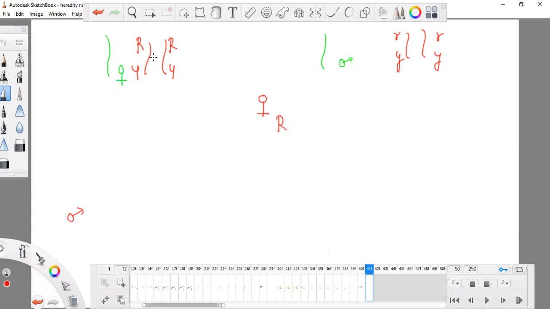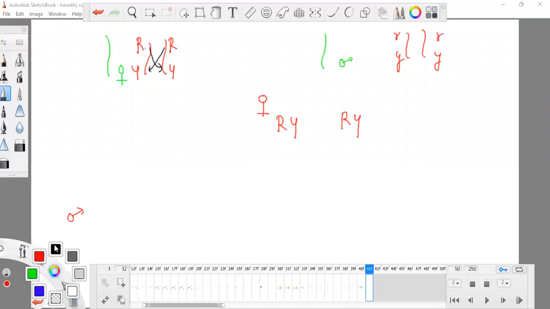Okay, and they will form only these types of gamete, because they can go with each other. That means this R can go with this Y, or this R can go with this Y. If I do this, there will be only one combination, that is RY. There cannot be a new combination, so I'm not writing any other type of combination.